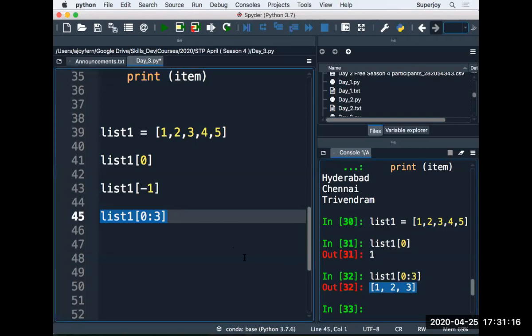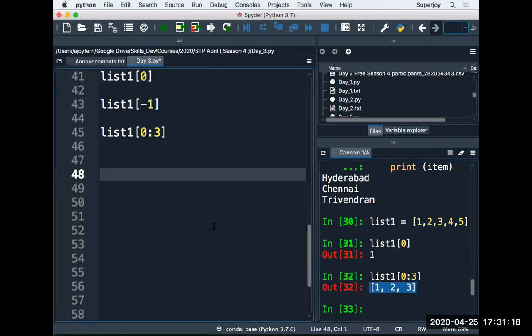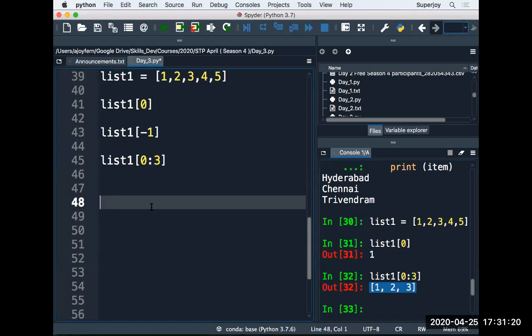Output is again a list, right? Now let's do a quick something. Whatever is there at index 0, currently index 0 has value 1. I want to change it to 10, right? I'm just trying to assign a new value to whatever is at index 0. And that new value is 10. So let's see if that is possible.